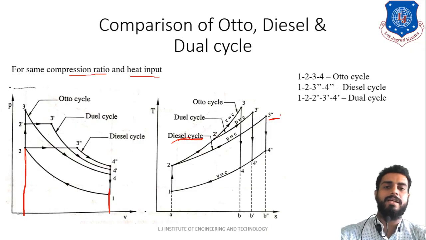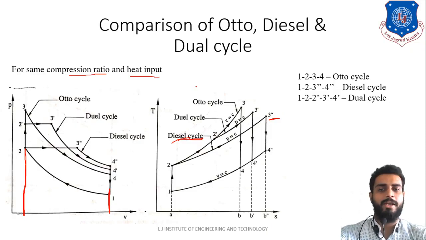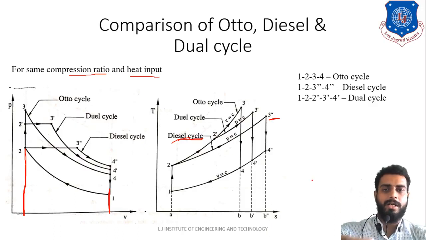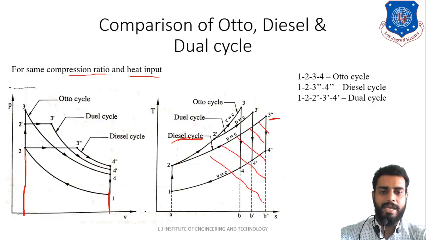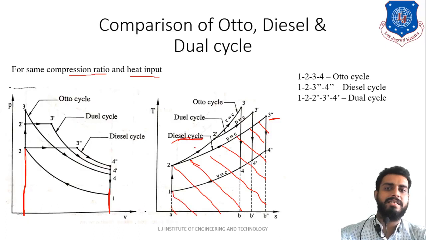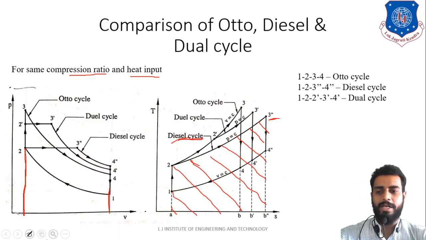Now a question might arise in your mind: sir, how is this heat input the same? So simple, as I have told you, on a TS diagram, if you draw any curve, then the area under the curve represents what? The heat transfer in the TS diagram, right? So here also, if we consider this much area, the area highlighted by this hatch portion, this much area will be nothing but the heat added during the diesel cycle, right? That you can appreciate.